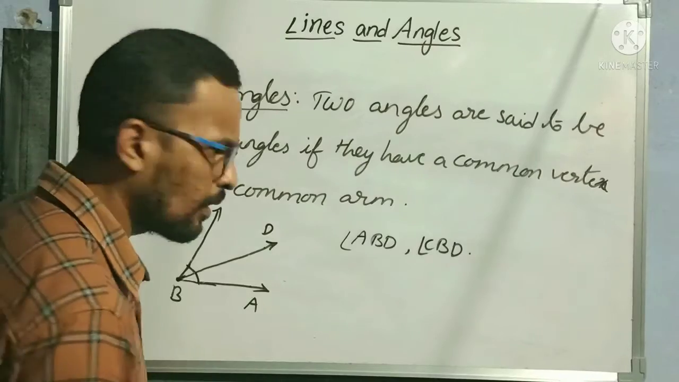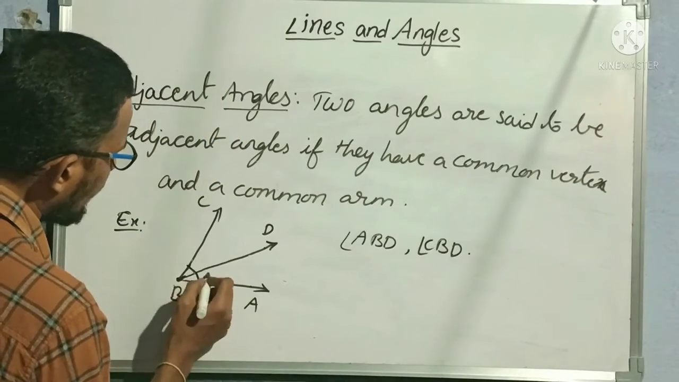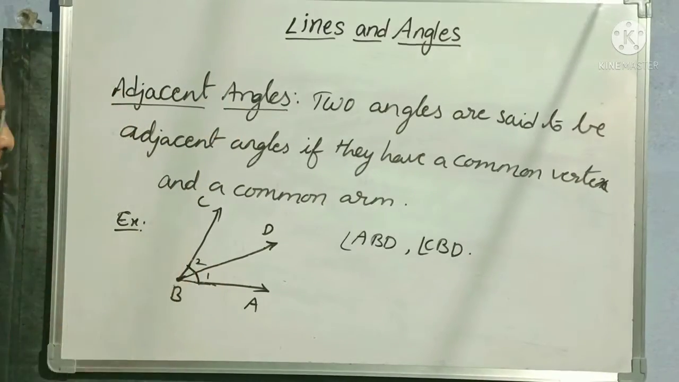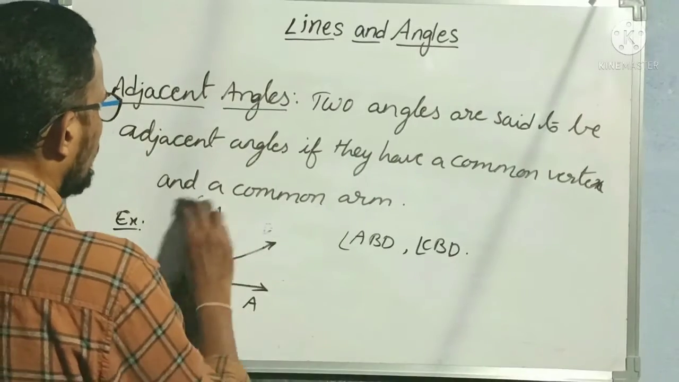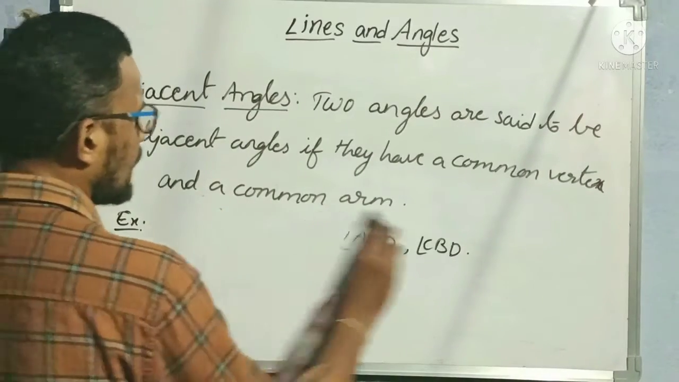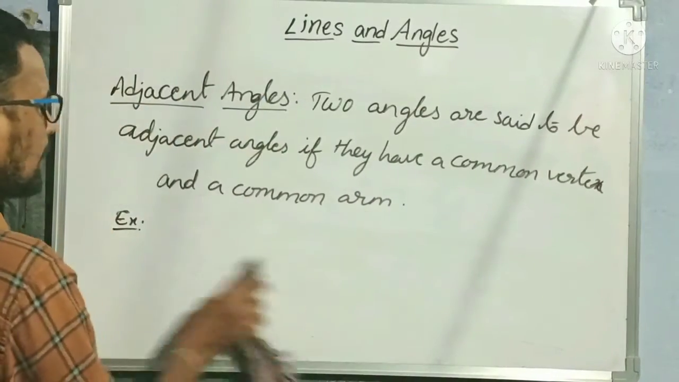Understood, everybody? So here previously my angle 1 was divided into angle 1 and angle 2 now. Okay? So these are adjacent angles. So let us see one more example where we are not getting adjacent angles. Okay? So that you can understand clearly.